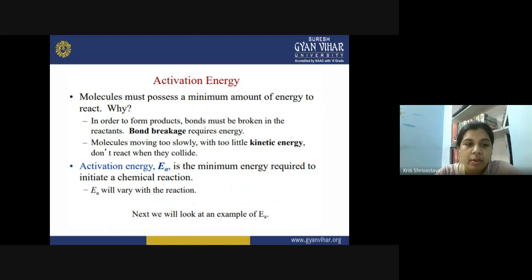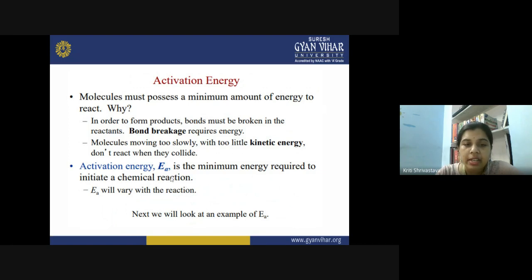Then we also know that molecules do not have that much kinetic energy at their ground state. They move so slowly, and with too little kinetic energy, they don't react when they collide. So it is also required to increase their kinetic energy, and that can be done only by providing extra energy to the molecule. Only then do they move with sufficient energy and collide in order to react. So this minimum amount of energy is known as the activation energy EA, and we define it as the minimum energy required to initiate a chemical reaction.